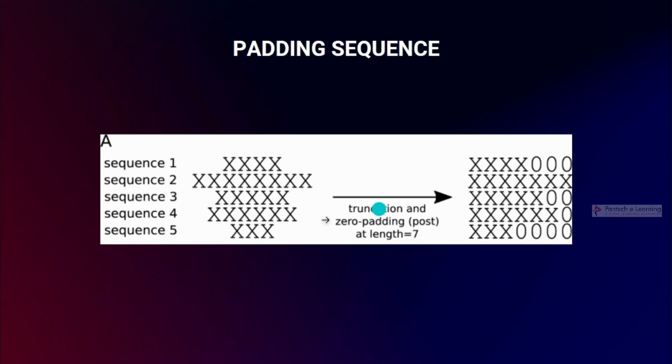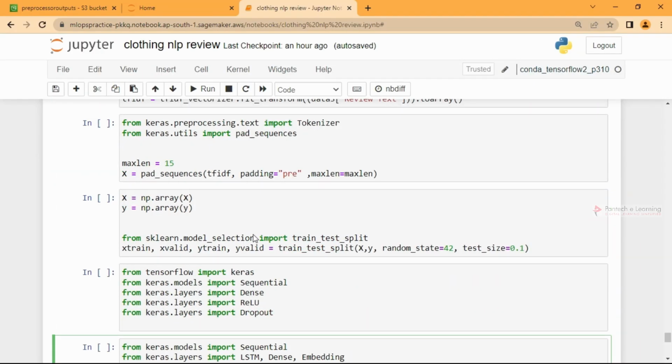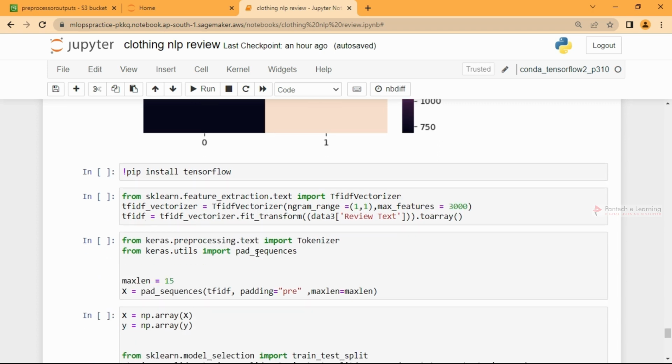In zero padding, if you go for post-padding with a length of 7, the overall length will be fixed as 7, and the extra spaces will be filled with 0. It's like the padding we have done in images. Here also it's the same: pre-padding means zeros in the front, and post-padding means zeros added at the end. This is one of the pre-processing steps you need to do before going into this.